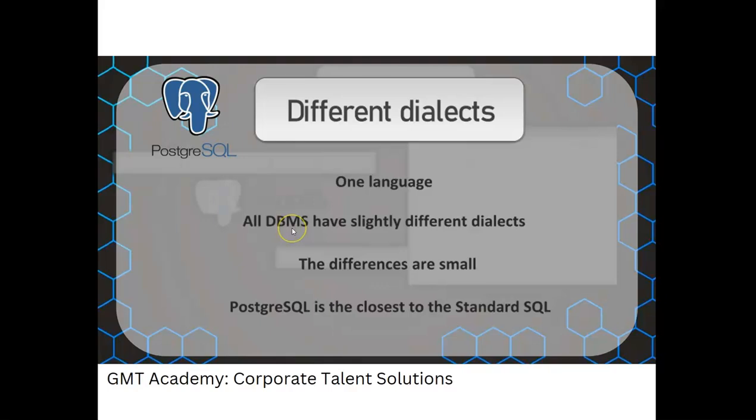In PostgreSQL, we are going to see different dialects. What are dialects? It's one language, but all DBMSs have slightly different dialects. The differences are small. Postgres is the closest to the standard SQL.